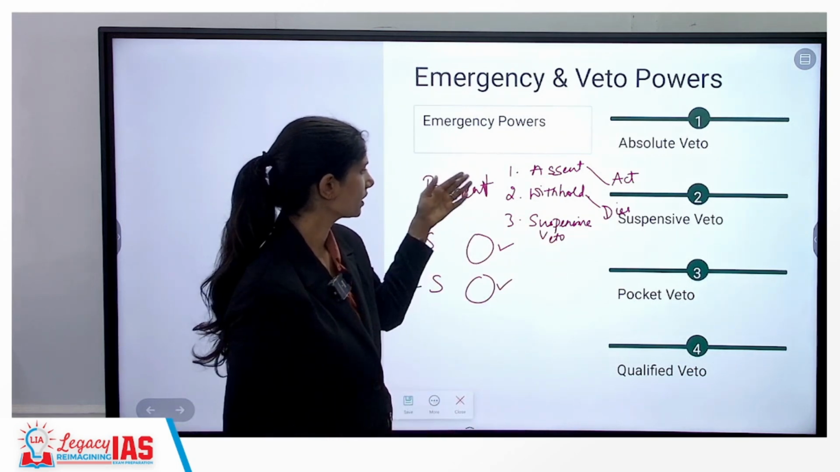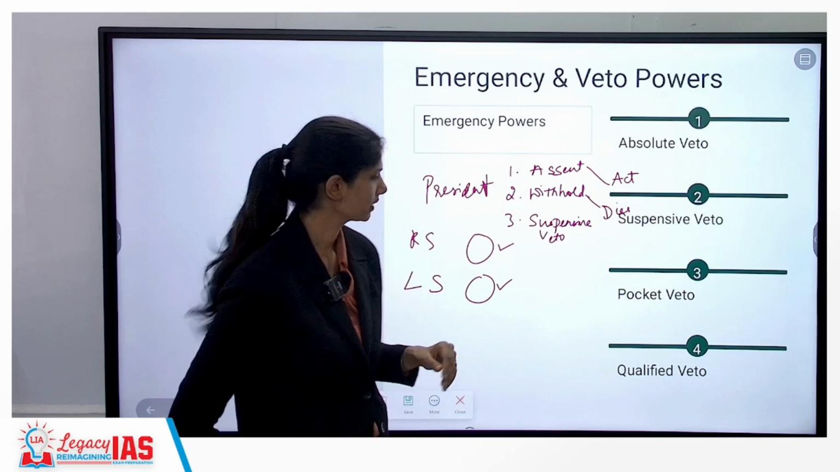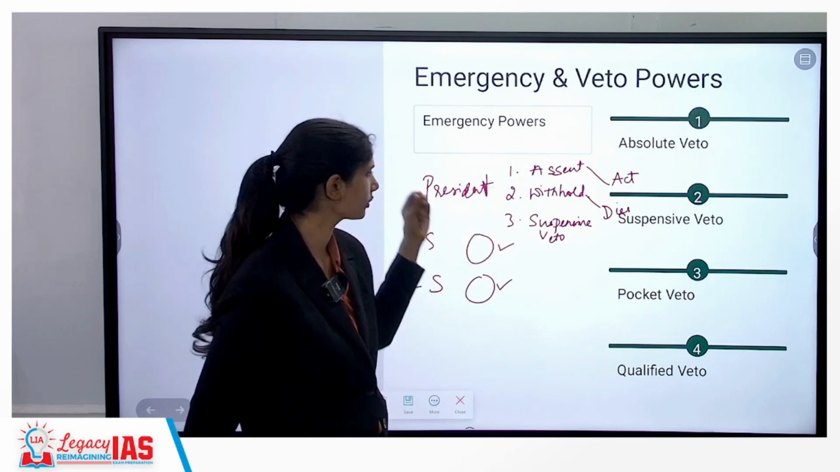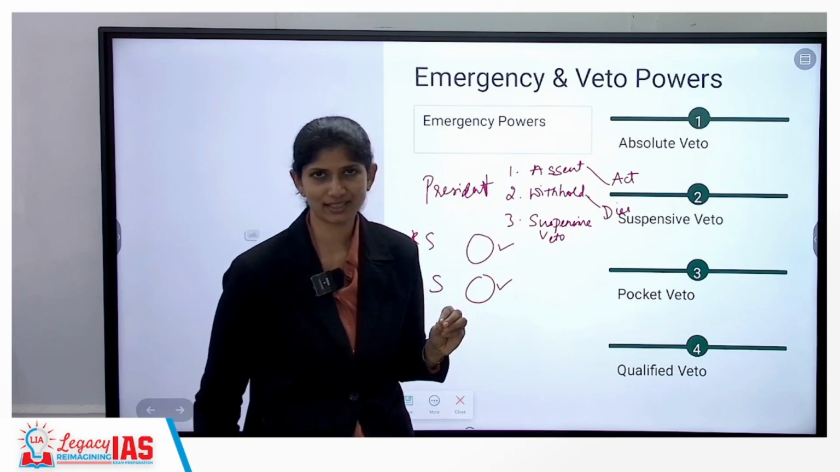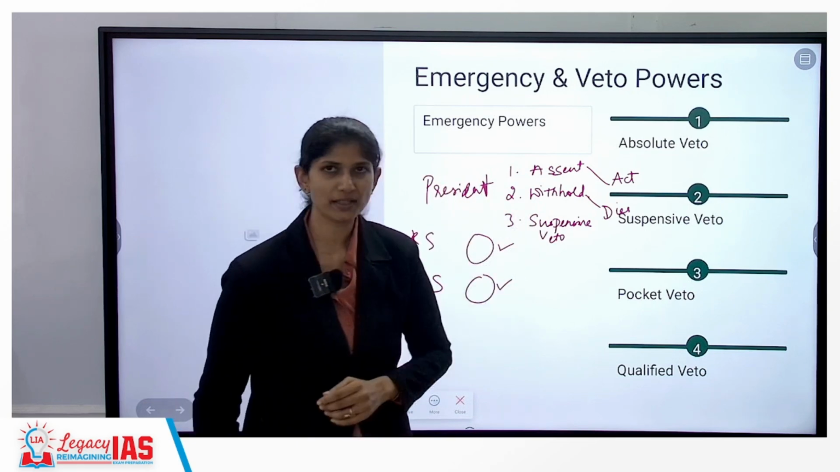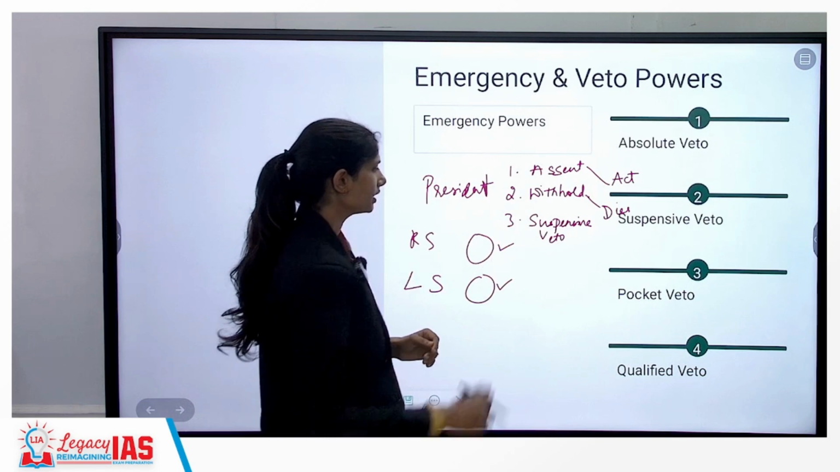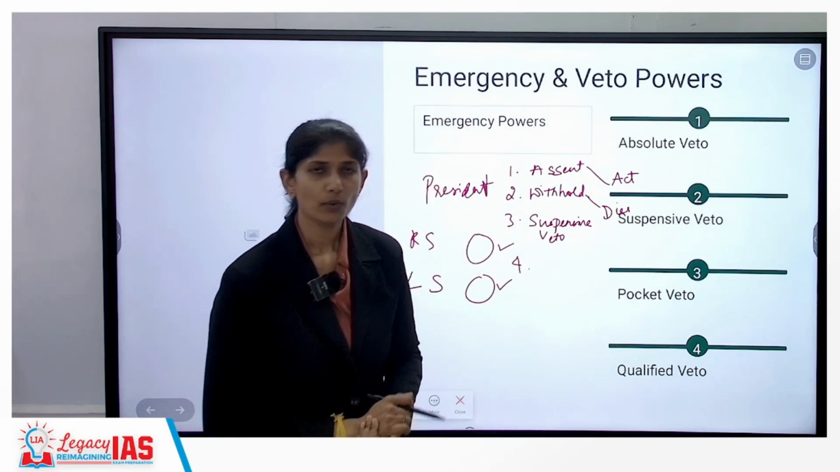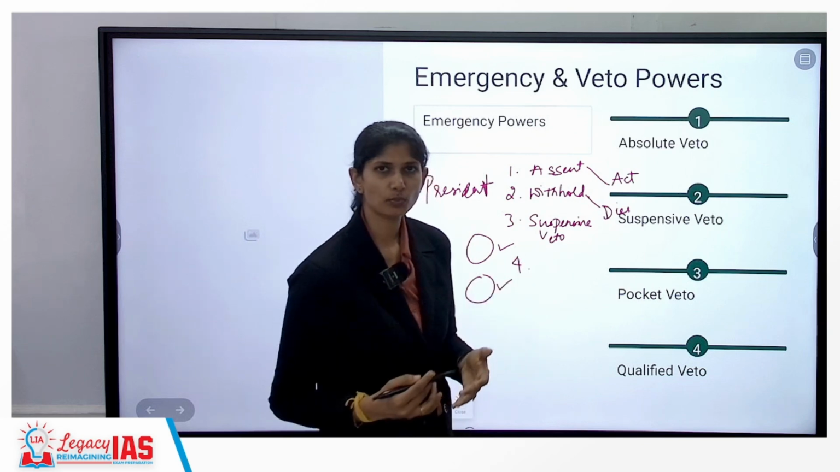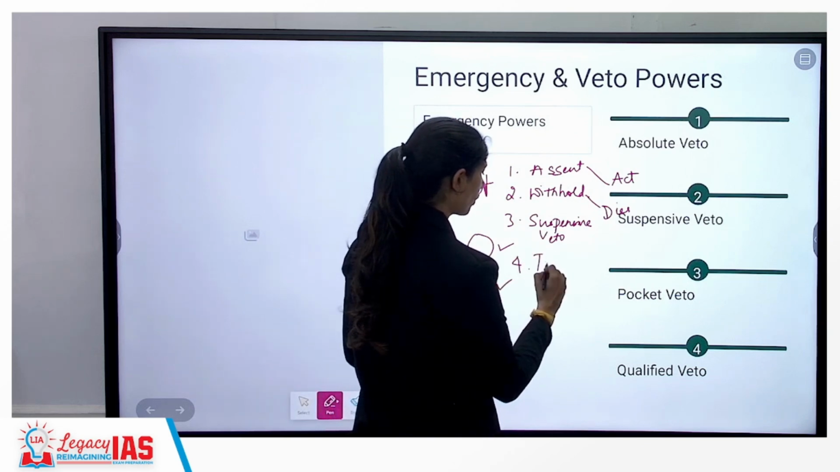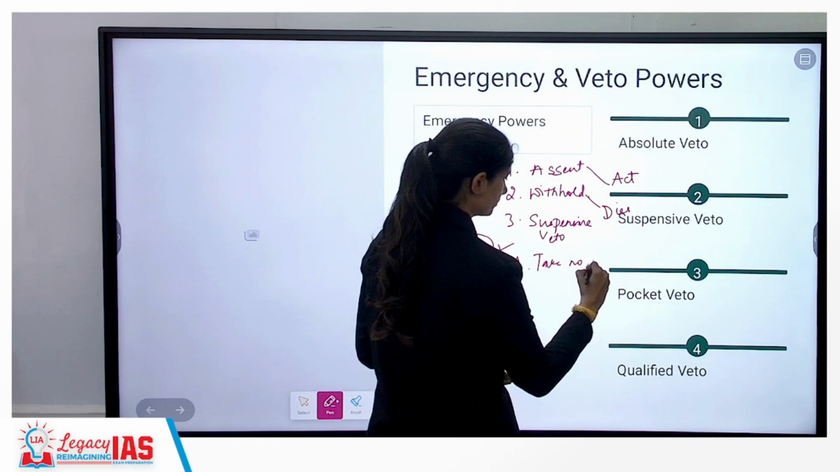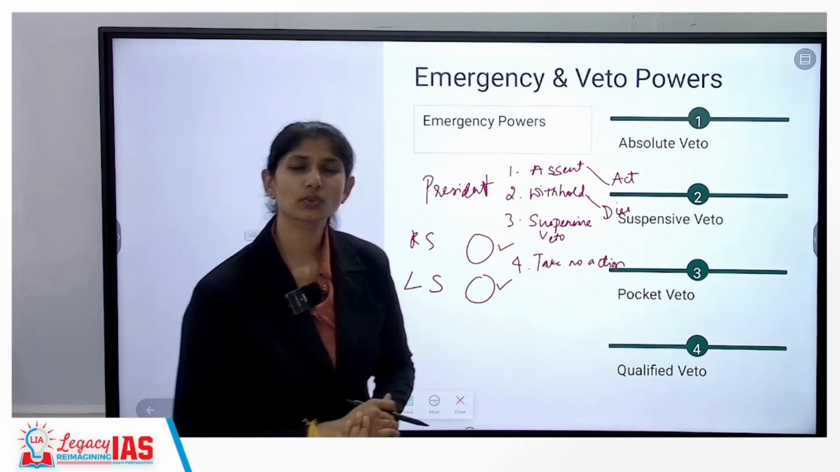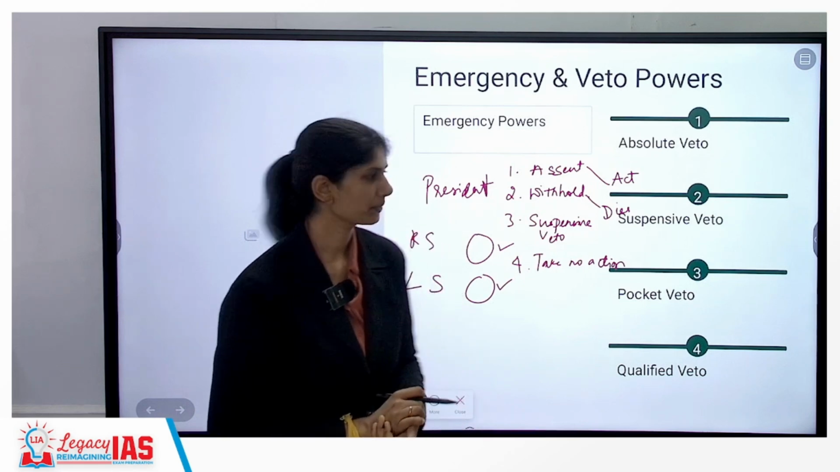Let's assume the President sends back the bill. Lok Sabha and Rajya Sabha repass the bill with the same majority. At this point of time, the President has to give his signature. That is suspensive veto. Then fourth, pocket veto, which means just put it in his pocket and take no action. An example for this was during the postal bill, right?